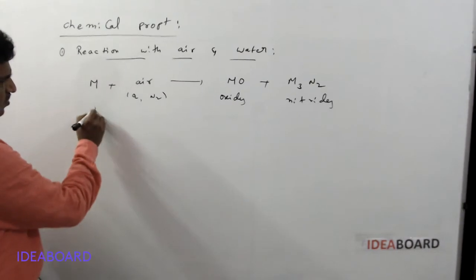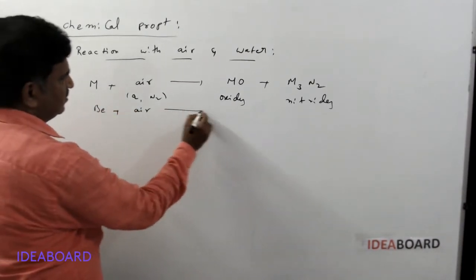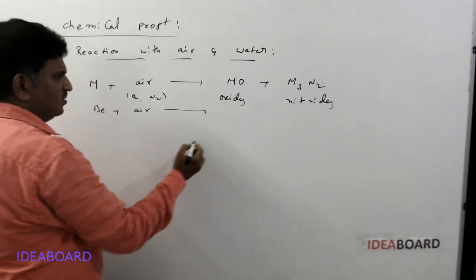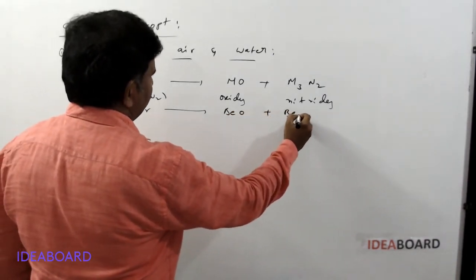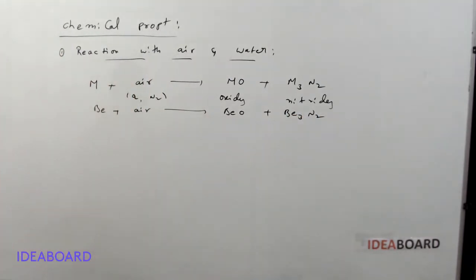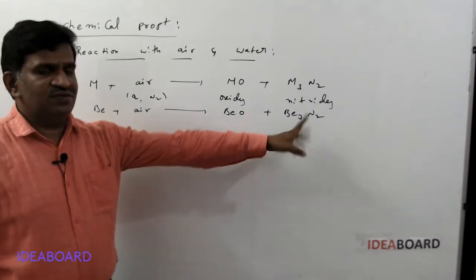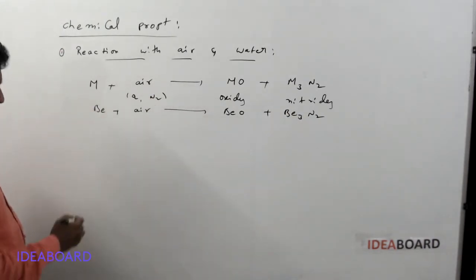For example, beryllium reacts with the oxygen and nitrogen present in air, and forms beryllium monoxide and Be3N2, beryllium nitride. So monoxides and nitrides are formed by the second group elements.